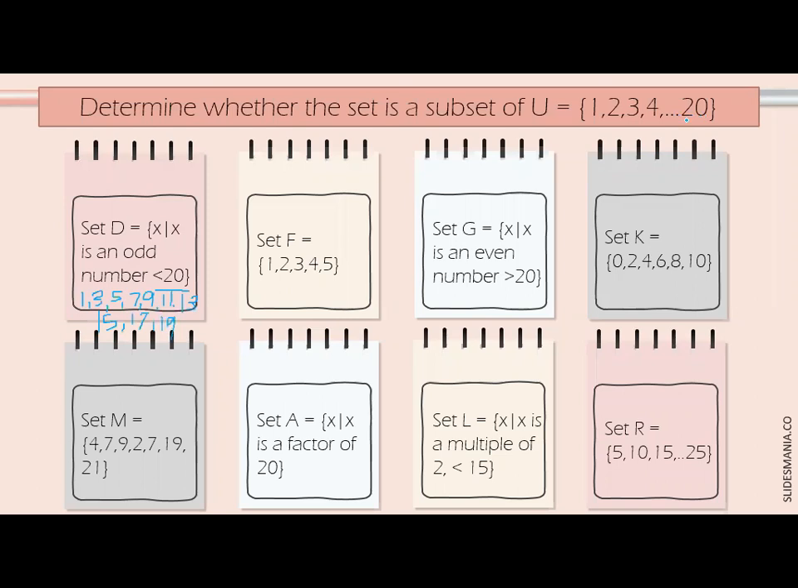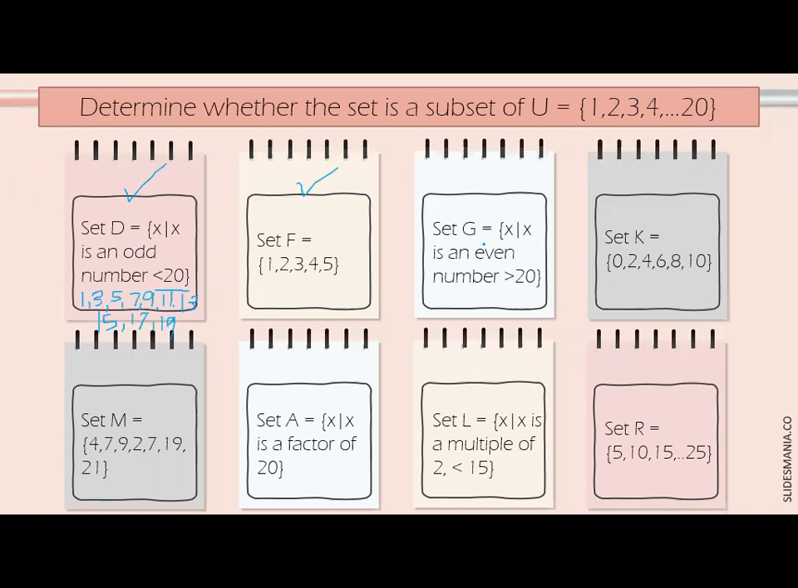So, ito bang mga elements ng ating set D are subset of this universal set? Nakapaloob ba sila dito sa ating 1 to 20? Opo. Therefore, it is a subset or not? It's a subset. Very good. How about set F? We have elements of 1, 2, 3, 4, and 5. It is a subset of set U or not? It is a subset. Very good. Kasi nakapaloob yung 1 to 5 dito sa ating universal set.